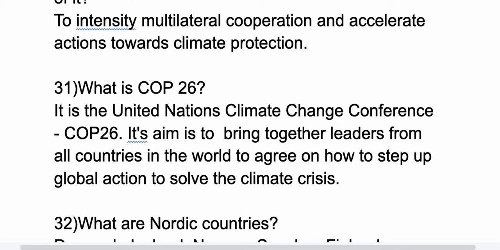31st question, what is COP26? So it is the United Nations Climate Change Conference, that is COP26. Its aim is to bring together leaders from all countries in the world to agree on how to step up global actions to solve the climate crisis. So this is the main aim of COP26. It is also called the United Nations Climate Change Conference.